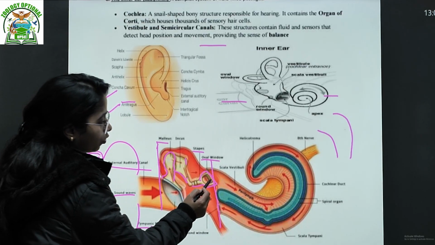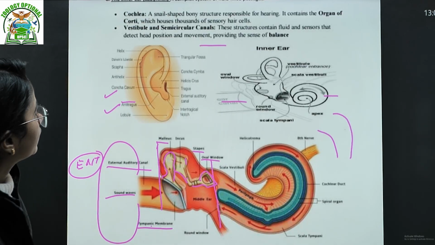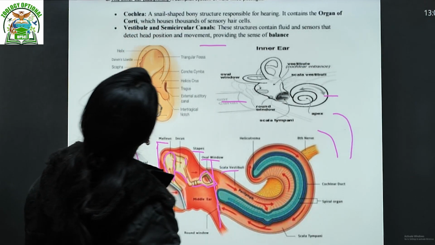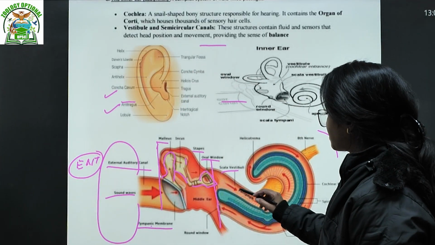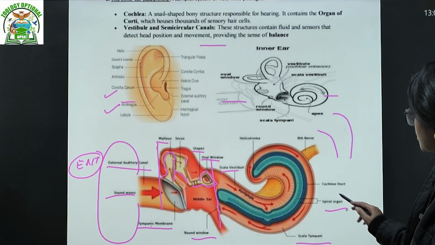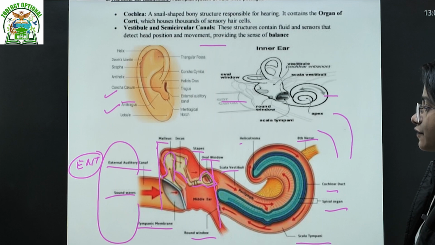That is your oval window. Of course, we are going to talk about that mechanism. You'll get to see it. This is the oval window. Then this is the scala vestibuli. We have mentioned that, right? The scala vestibuli, where of course fluid is filled. That's the round window. Perilymph, scala tympani, spiral organ, cochlear duct. This is the spiral organ. Then this is the eighth nerve. This is the complete structure of the ear.